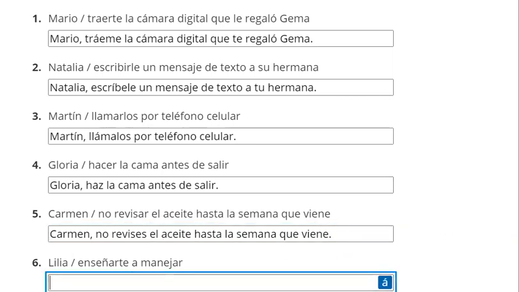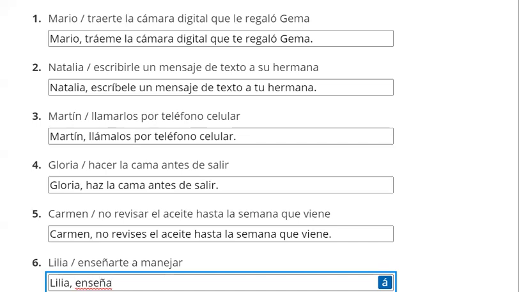All right, last one, Lilia. We're going to talk to her and we're going to have her teach me to drive. So let's start off with our verb, just the verb alone, and it's enseñar. So enseñar, it's an informal affirmative command. So first off, is it a Vin Diesel word? It is not. So just stick with enseña. This has three syllables to it. Enseña. This is the stressed syllable, the second to last syllable.